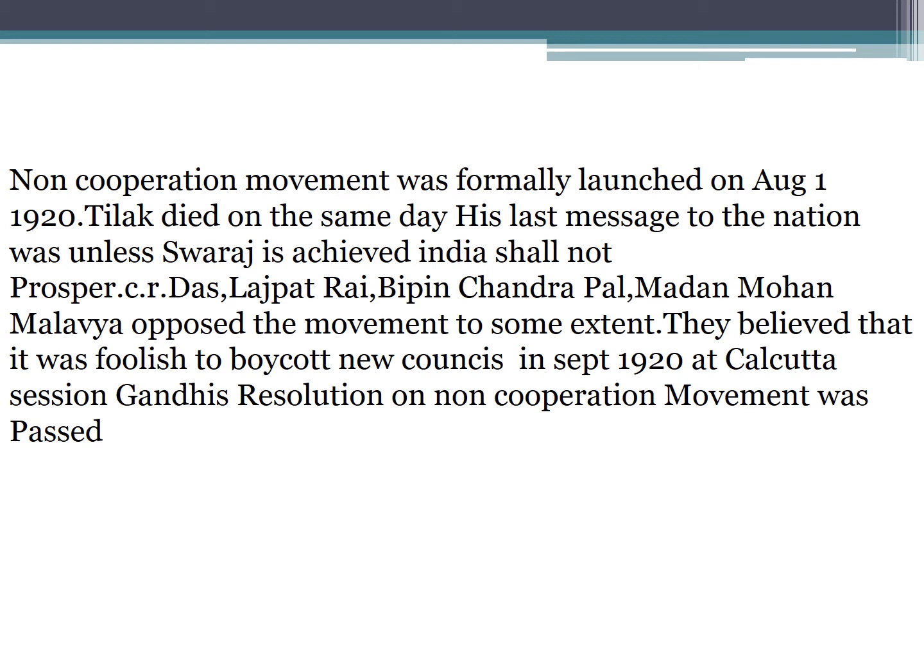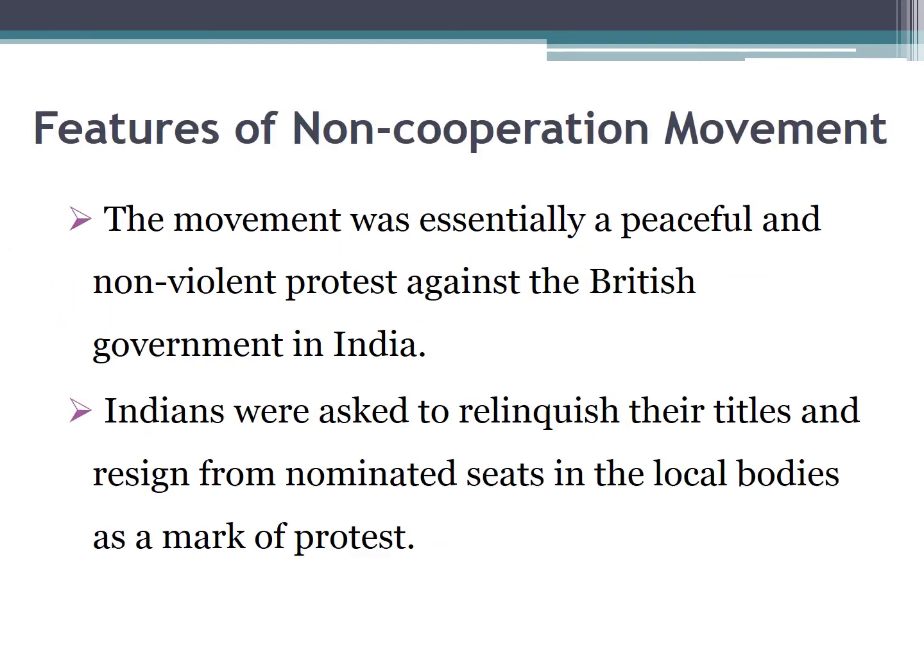Finally, in September 1920 at the Calcutta session, Gandhi's resolution on the non-cooperation movement was passed because he had the upper hand and was able to convince the other leaders. Finally a resolution with the programs and activities of the non-cooperation movement was passed.